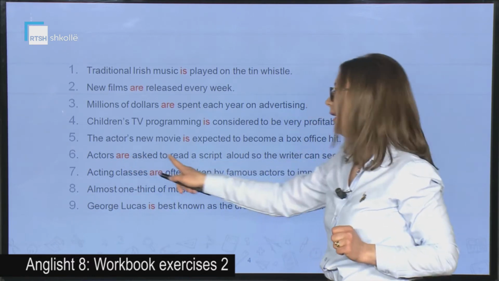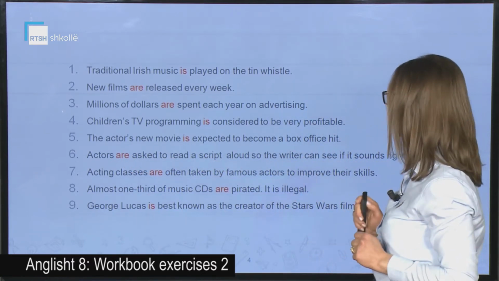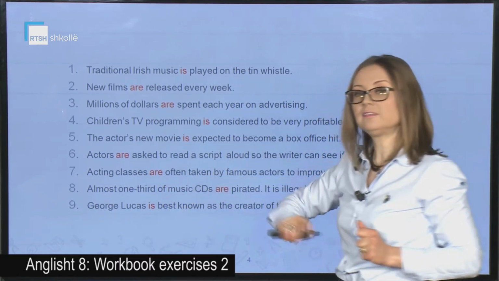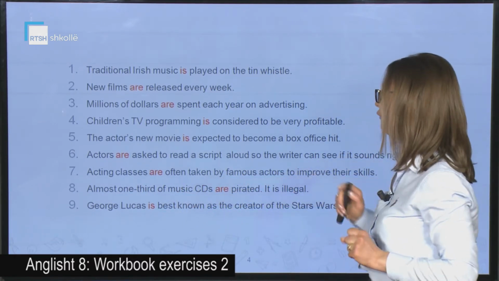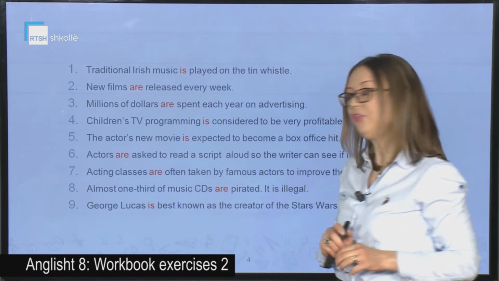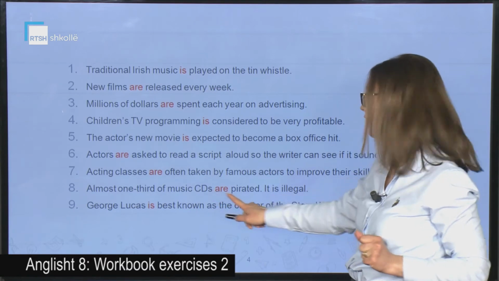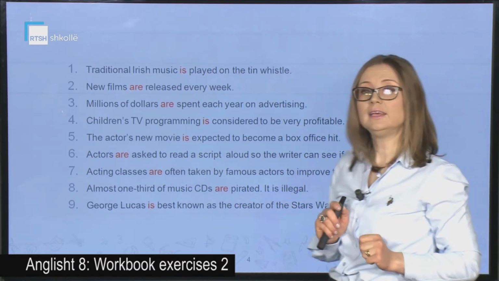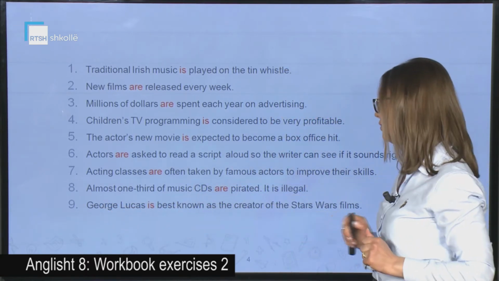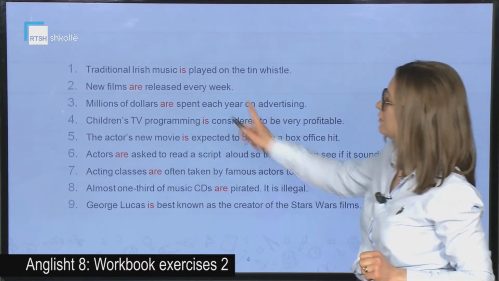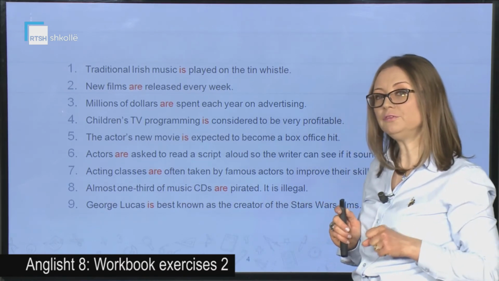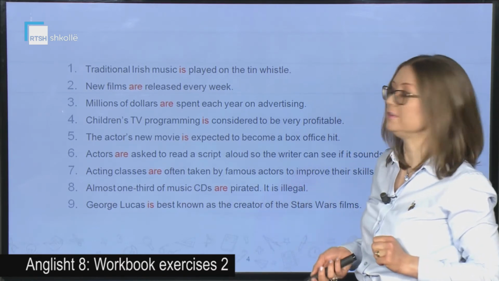Actors are asked to read the script aloud so the writer can see if it sounds right. Acting classes are often taken by famous actors to improve their skills. Almost 1/3 of music CDs are pirated. It is illegal. George Lucas is best known as the creator of the Star Wars films. So these were the verbs we filled in to form what? The passive in the present simple.